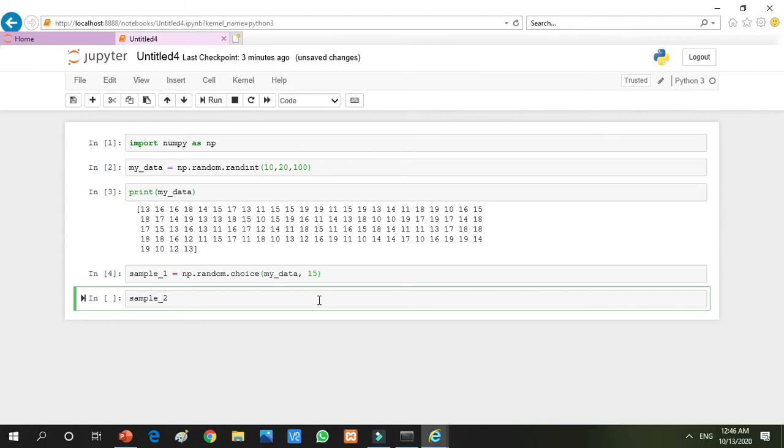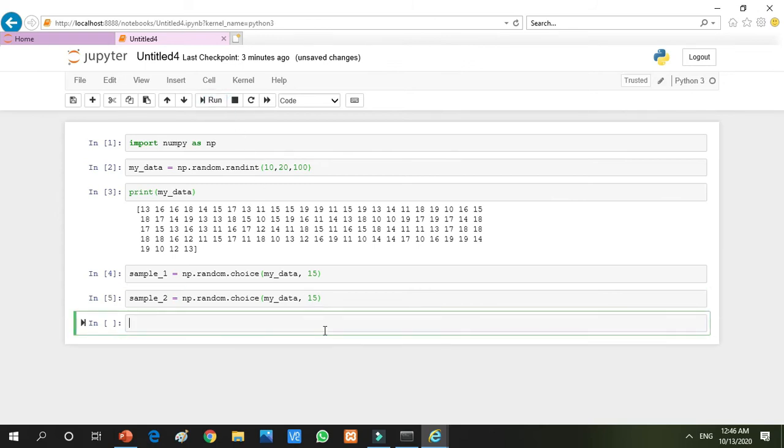I am taking this using np.random.choice. Again I am writing my data, and again I want to take 15 random elements. Let me run it and move towards another line.